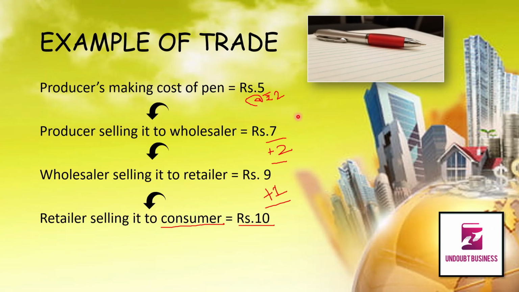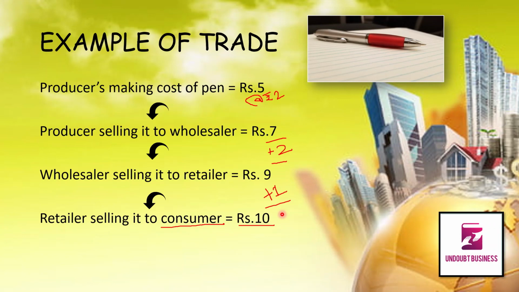Okay, and we can see here with these numbers that there is some profit added into the product price. In this whole transaction we see that there is a profit of rupees 2 plus 2 plus 1, that is rupees 5. So in this whole transaction there is a profit of rupees 5.